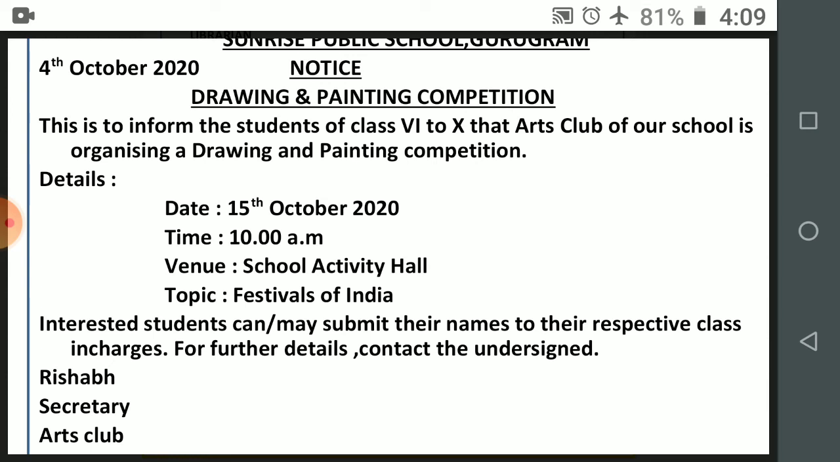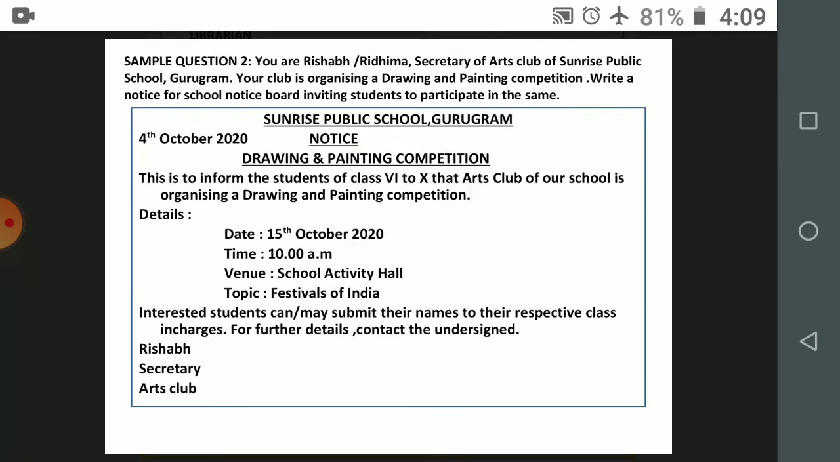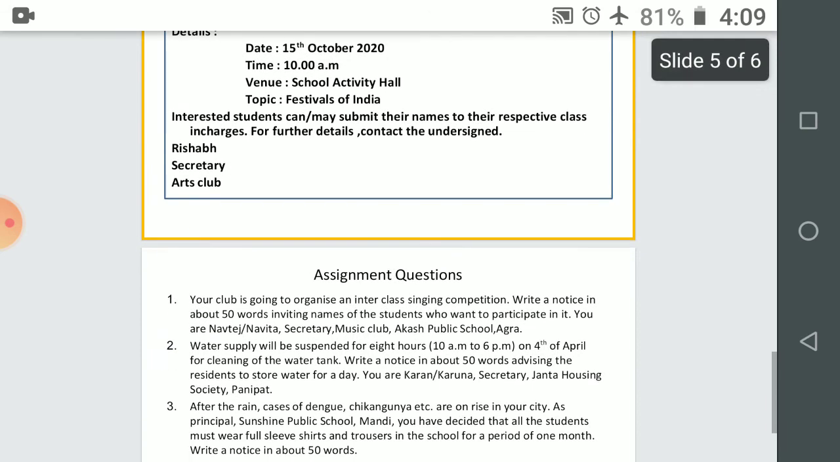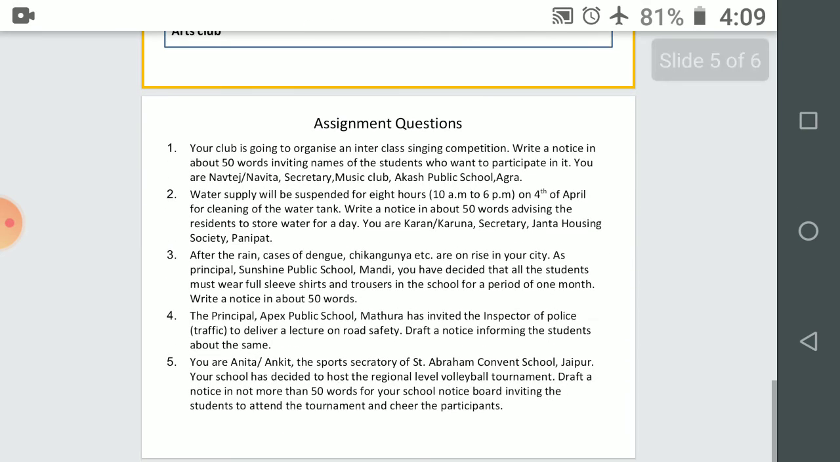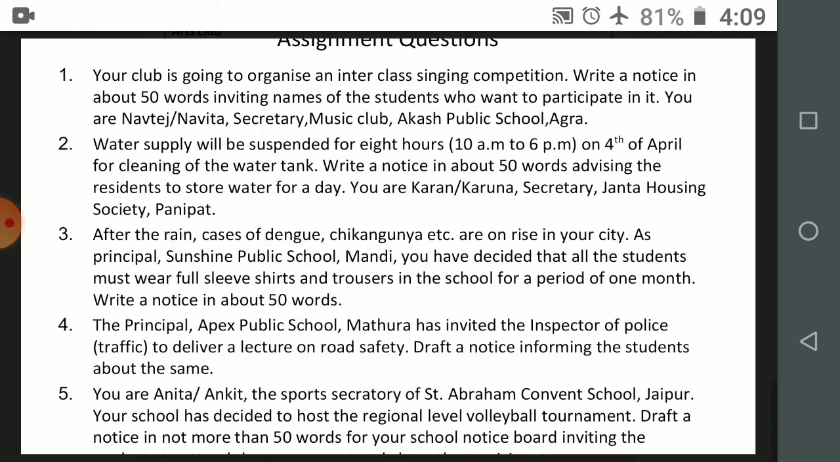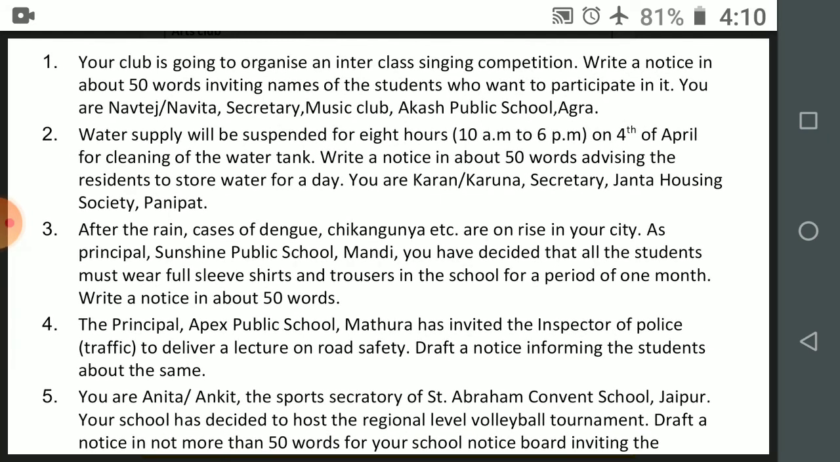Step 3, interested students can or may submit their names to their respective class in charges. For further details, contact the undersigned. And the undersigned is Rishabh, Secretary Arts Club. So this is how you are supposed to attempt a question on notice writing. I've brought some assignment or practice questions for you as well, so that you may write these and practice to fetch full 4 marks.